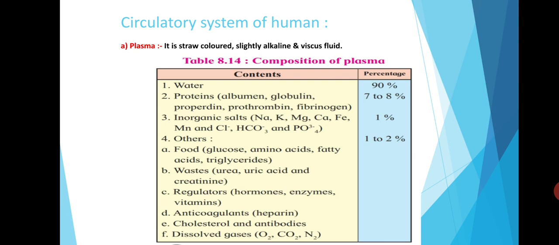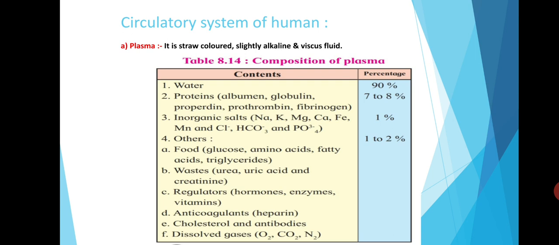In the plasma, there is about 90% water. Then proteins like albumin, globulin, prothrombin, fibrinogen. These plasma proteins contribute about 7 to 8%. Inorganic salts are there.